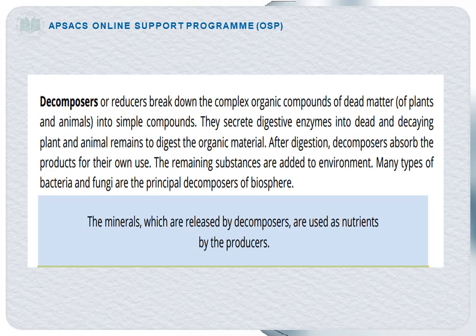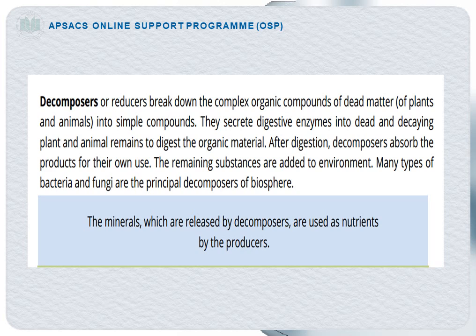For this purpose, decomposers secrete digestive enzymes onto the dead plants and animals to digest the organic material. Once the digestion completes, the decomposers absorb the products for their own use, and the remaining substances are added to the environment. For example, this includes bacteria and the fungi.